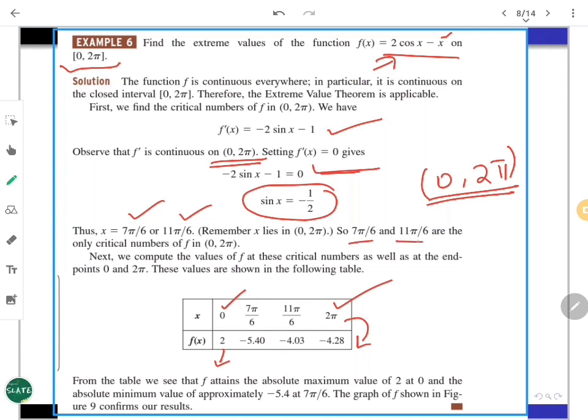Also, you have to put all these values and roughly calculate all these evaluations. From these evaluations, just look at which is the maximum and which is the minimum. Then immediately you can find out the extremum values. So this is a general strategy, and optimizing techniques can be developed using that. It can be used as an optimization problem in many ways, either the absolute maximum or absolute minimum.